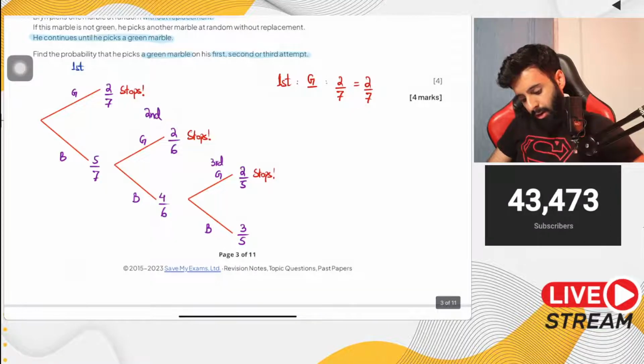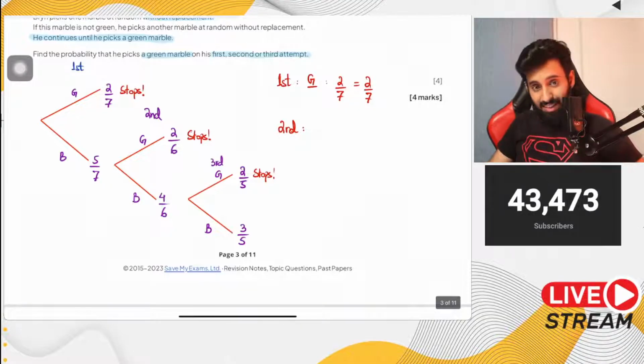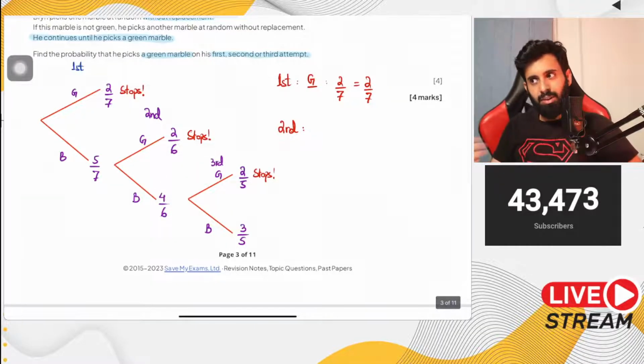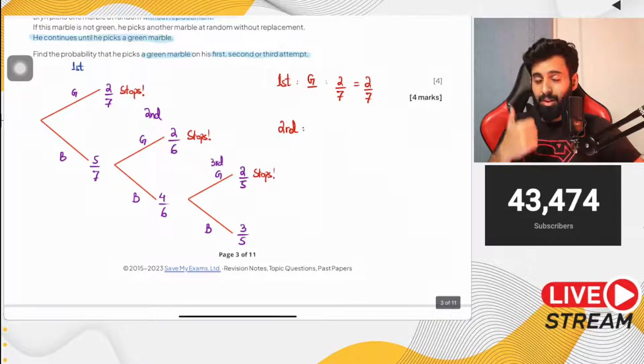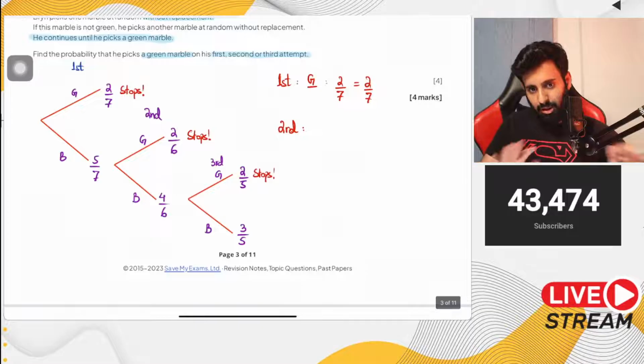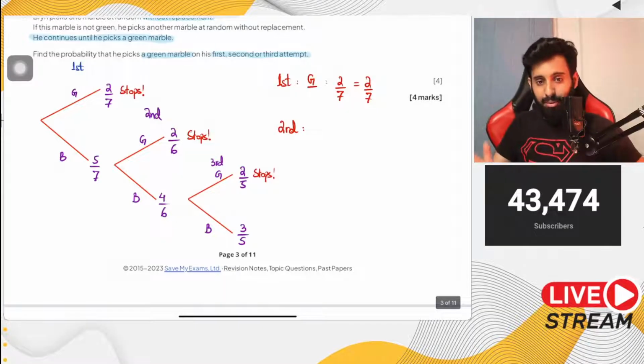What about the probability that he gets a green marble in the second attempt? The only way that can happen is if the first one is blue. If this was a regular question, we would have considered blue green and green green, but we can't consider green green because if he gets green in the first attempt, he stops there. He's not going to attempt this experiment a second time.